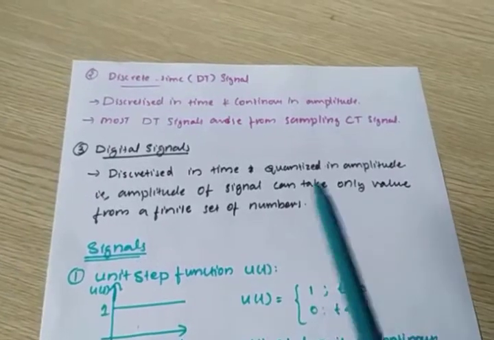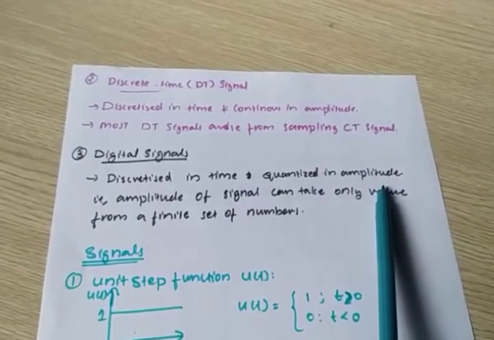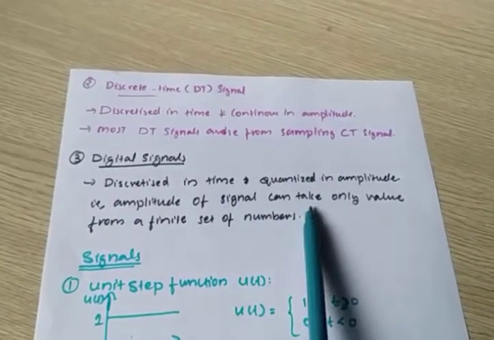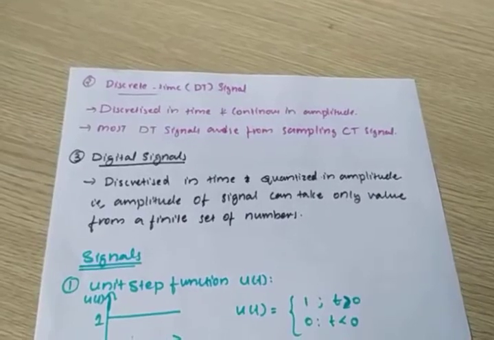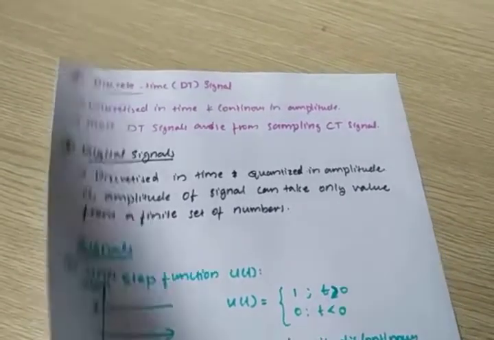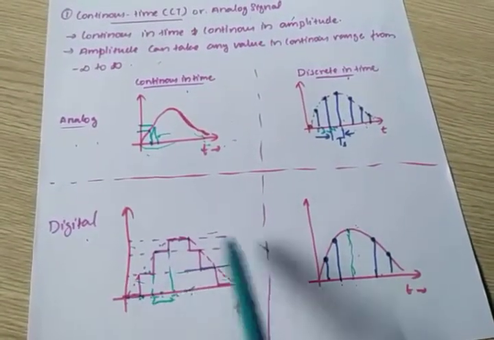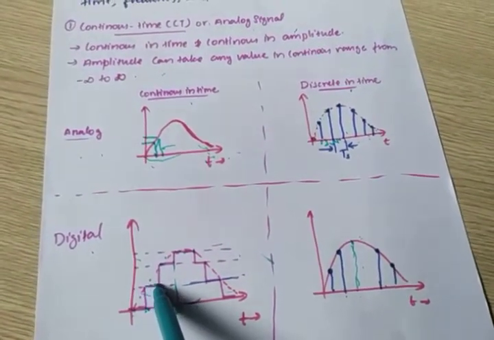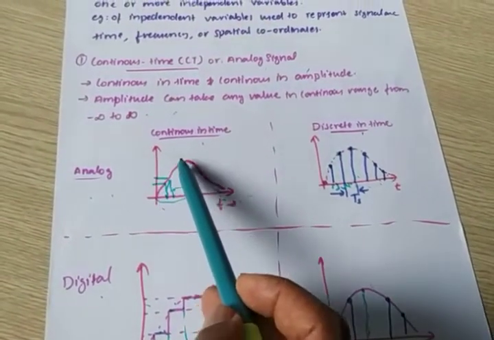Next is the digital signal: discretized in time and quantized in amplitude, that is, the amplitude of the signal can take only values from a finite set of numbers. See, this is a digital signal. This amplitude can take a certain range of values only, but here amplitude can take any value.